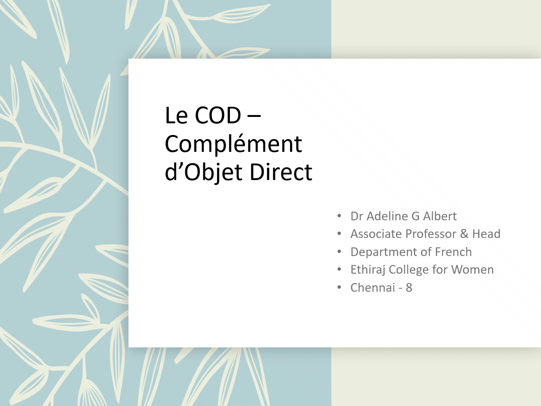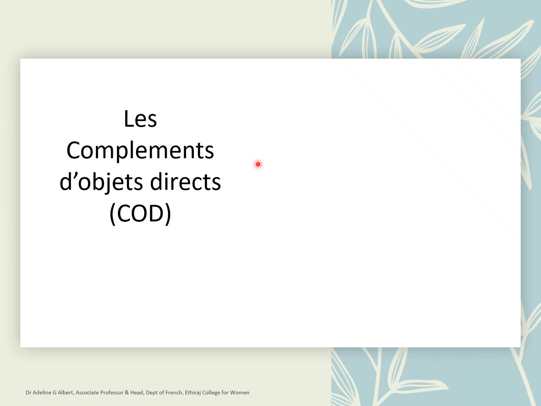So, voilà le COD. C is complément, complete, something that completes something. Objet direct, direct object. So, complément d'objet direct is a direct object that completes a subject. In French, it is called a complément because the object completes the subject. It's not hanging there alone, you complete it. In English, we are more direct, we just call it a pronoun. But a direct object pronoun in French is, remember, le COD, le complément d'objet direct. All right? So what are the different CODs?